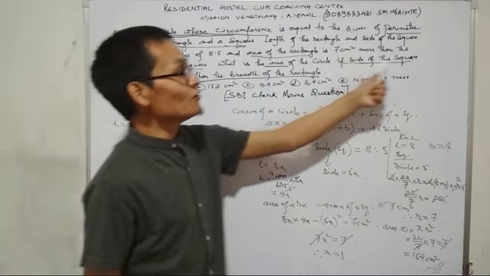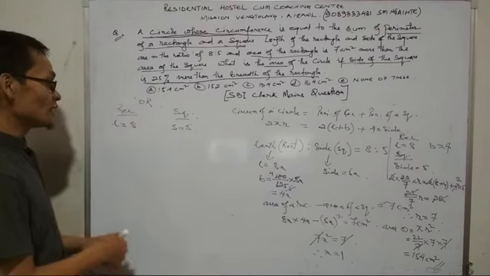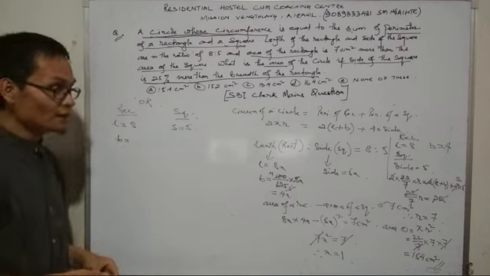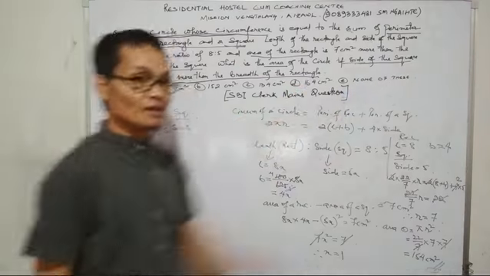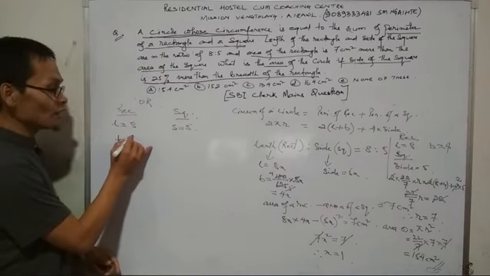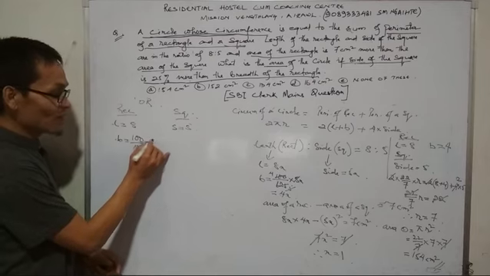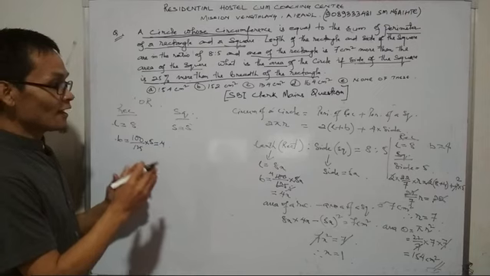Also, if the side of the square is 25% more than the breadth of the rectangle, then the breadth of the rectangle will be 25% less than the side of the square. So the breadth becomes 100 divided by 125 into 5, and here you get 4.